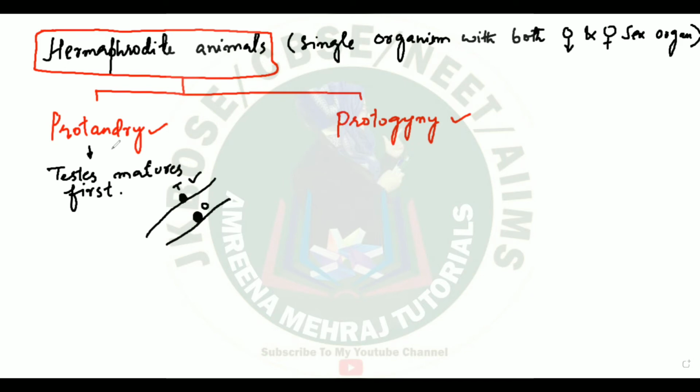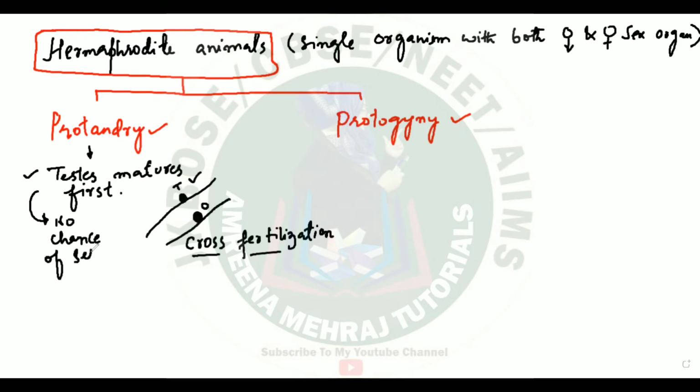Now what will happen here? Because of this protandry, what will happen is cross fertilization. That is the reason. You are always asked this question: protandry favors what? Protandry favors cross fertilization because the organism has only testes developed. There is no possibility for self-fertilization. So as per this, there is no chance of self-fertilization. I hope this is clear.